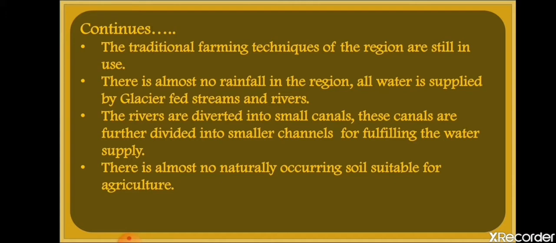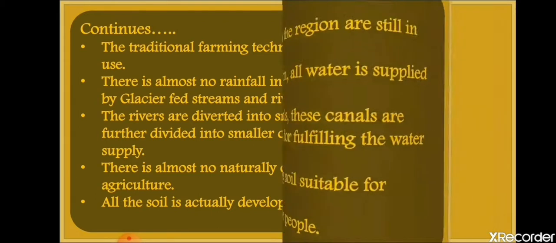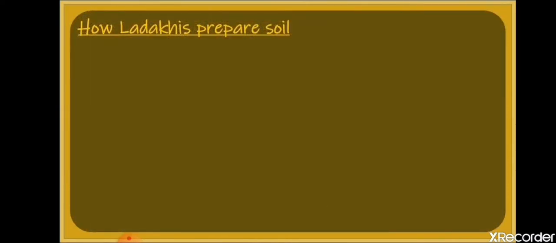Now, there is almost no naturally occurring soil suitable for agriculture. Since it is a rocky area, there is no good soil for the cultivation of crops. All the soil is actually developed by the people. The people of Ladakh develop the soil so that they can grow crops there. Let's see how they prepare the soil for the purpose of agriculture.